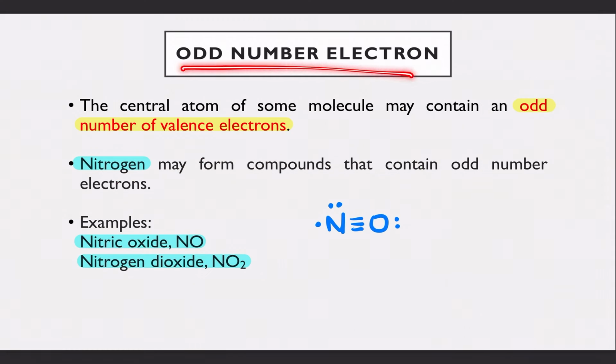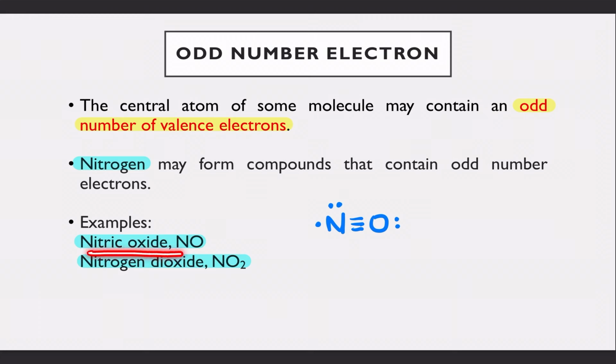Finally, we have odd number electrons. Okay, terang-teranglah daripada nama dia. It is where your central atom may contain an odd number of valence electrons, 3, 5, 7. So, usually it is just nitrogen lah that will have odd number of electrons ni.